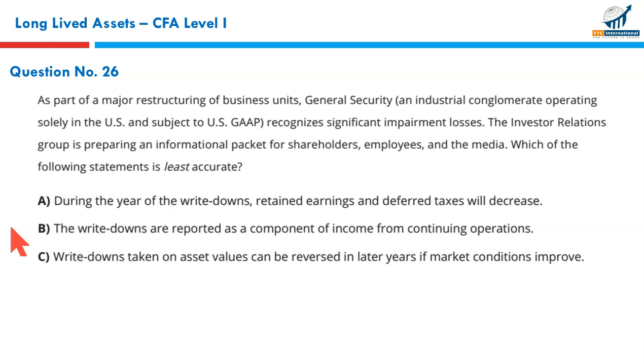Next, as part of a major restructuring of business units, General Security, an industrial conglomerate operating solely in the US and subject to US GAAP, recognizes significant impairment losses. Remember, in US GAAP, a write-down once charged cannot be reversed. The investor relations group is preparing an information packet for shareholders, employees, and the media. Which of the following statements is least accurate?